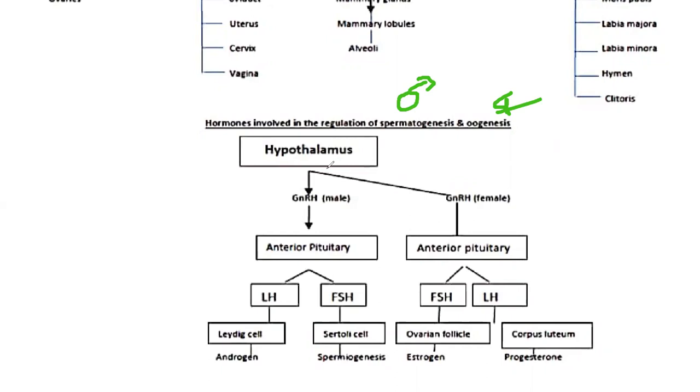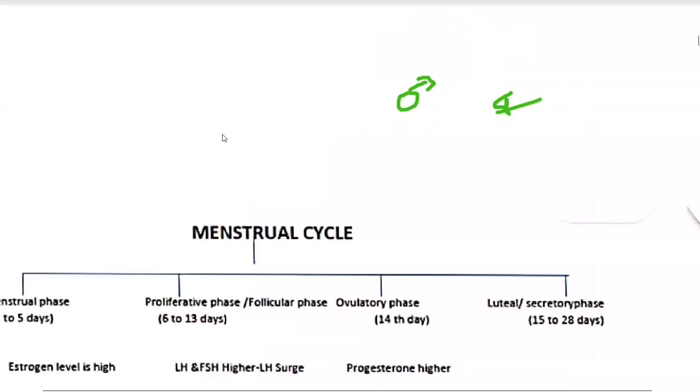Then GnRH makes the anterior pituitary gland release LH and FSH. In males, LH acts on Leydig cells to release androgen, and FSH acts on Sertoli cells for spermatogenesis. In females, estrogen is released from ovarian follicles, and the corpus luteum releases progesterone. So these were some hormones.